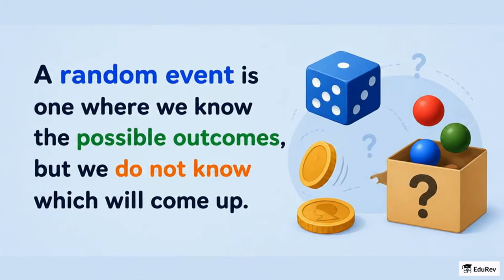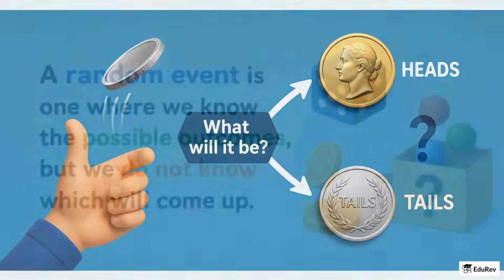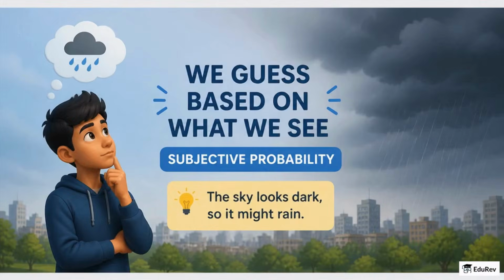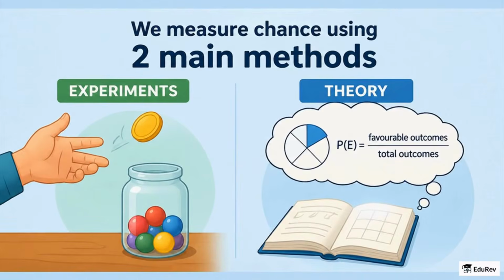A random event is one where we know the possible outcomes, but we do not know which will come up. For example, a coin can land heads or tails, but we cannot be sure before we toss it. Sometimes we guess based on what we see, and that is called subjective probability. Like saying, the sky looks dark, so it might rain. But we can also measure chance more carefully using two main methods: experiments and theory.